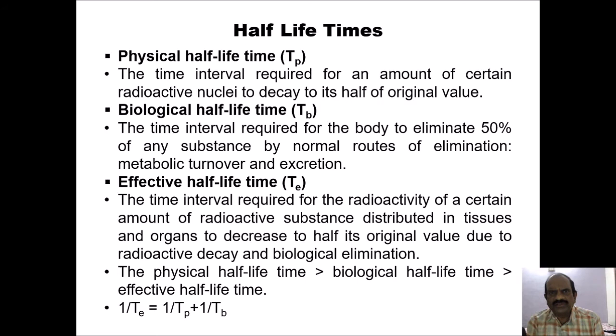Now coming to the half-life of any radioactive material, as I have told you, there are two categories of half-life which we express: physical half-life and biological half-life. They indicate the disintegration of the radionuclide in a specific time duration, and that is what we call the physical half-life time. I mean, half of the radionuclide is disintegrated in a specific time duration. The physical half-life time is denoted by capital T and subscript P, that is TP.